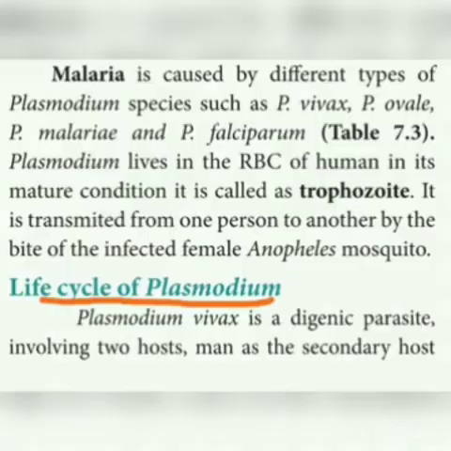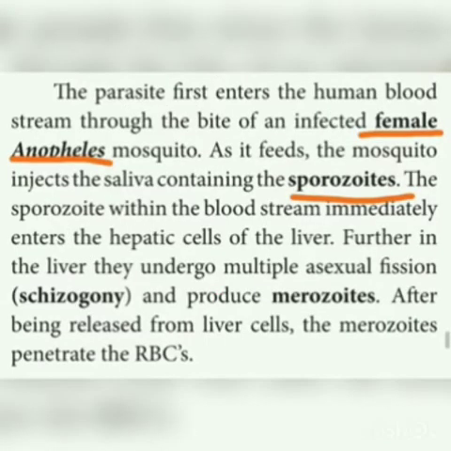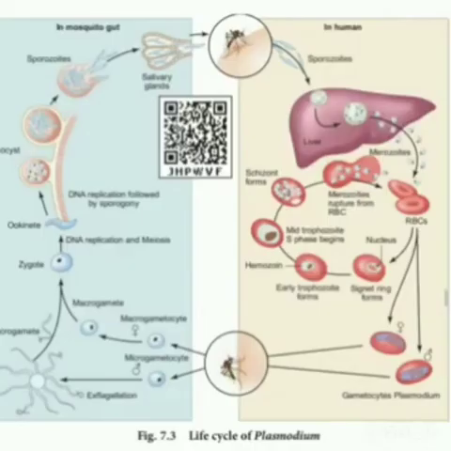And the next important 5 mark question is the life cycle of Plasmodium. You might have studied this in your 10th standard itself, but it's very short. Here a very large explanation is given about this. So you have to study this life cycle of Plasmodium. The life cycle of Plasmodium includes 2 hosts. One is the man, another one is the female Anopheles mosquito. The first one is the pre-erythrocytic cycle and the endo-erythrocytic cycle. And then you have to draw the diagram also. Okay. So this is a very important 5 mark question that you have to study.